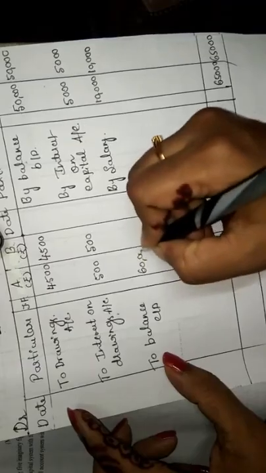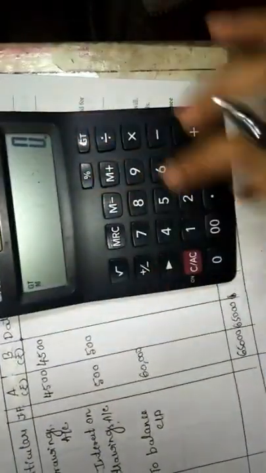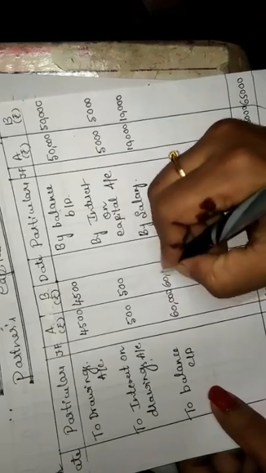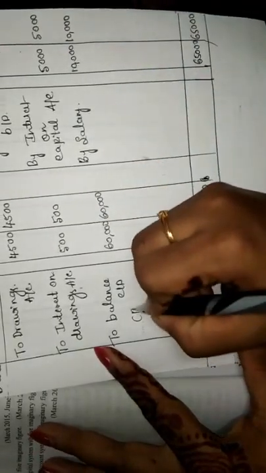Next, for B, the same: 65,000 minus 4,500 minus 500. Here also it's 60,000 only. Take it down on the debit side as the balancing figure, balance carried down. So this way you have to do the solution.